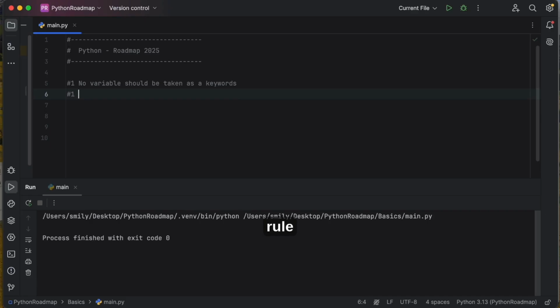Then rule number 2: a variable name is a combination of alphabets, digits, and the special symbol underscore.